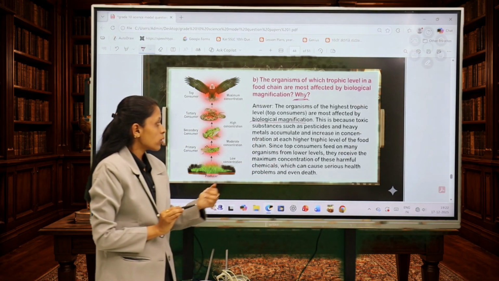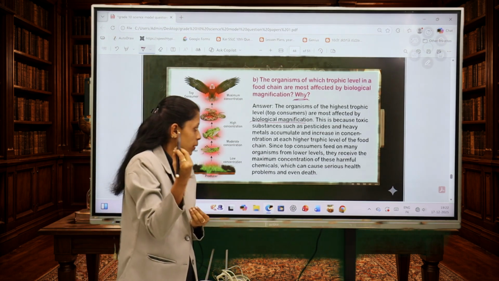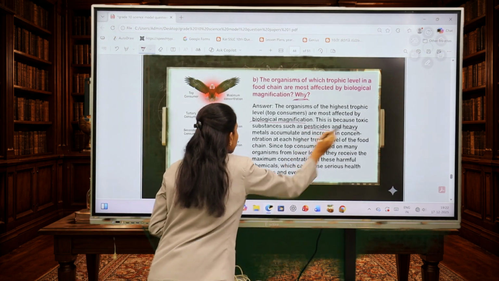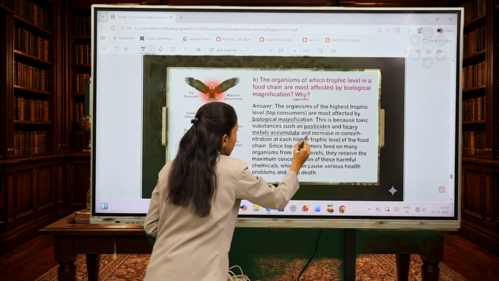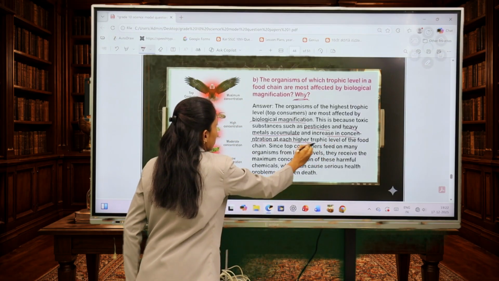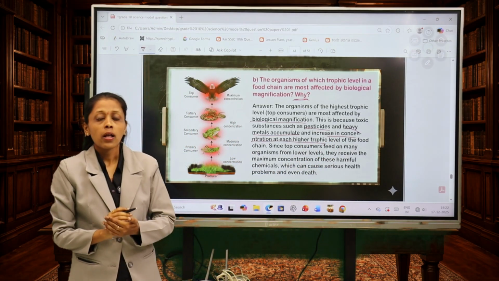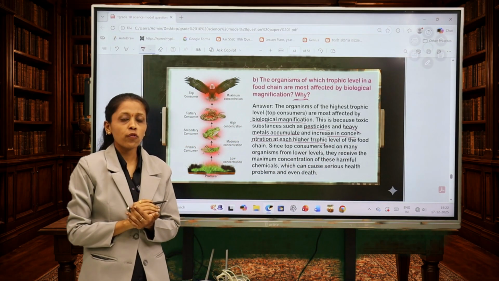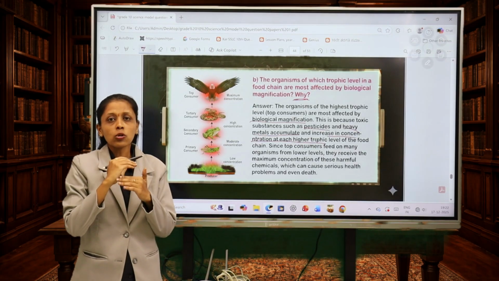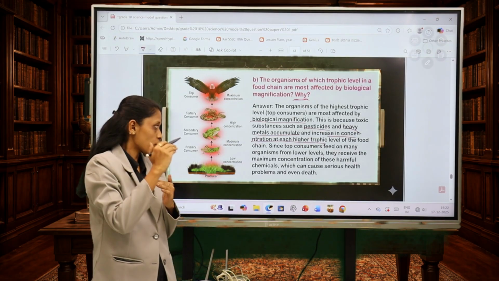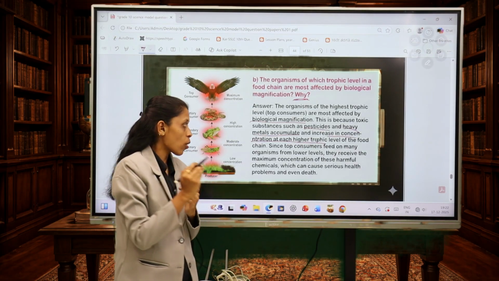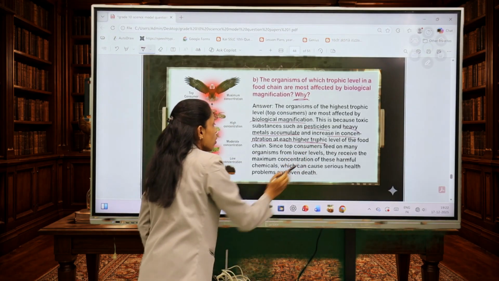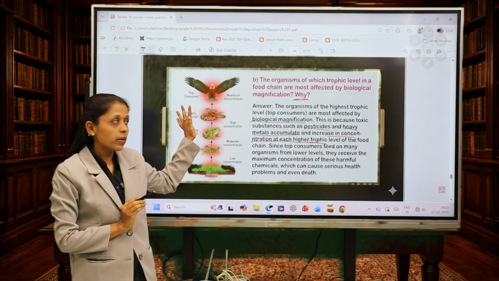This is because toxic substances such as pesticides and heavy metals accumulate and increase in concentration at each higher trophic level. As they are at the top of the food chain, as we move up the trophic levels, the toxic concentration will increase. So they will be affected.